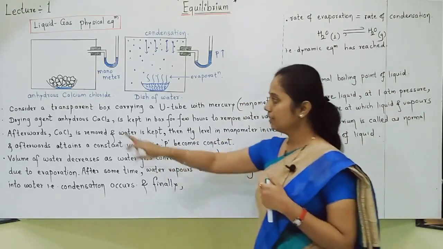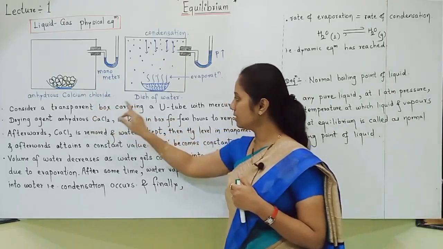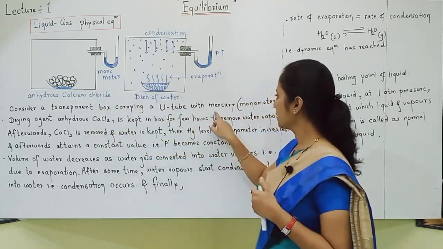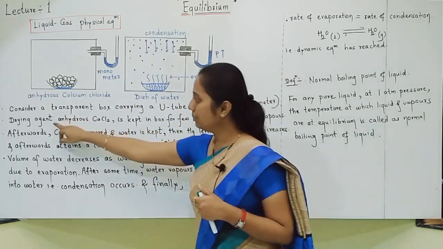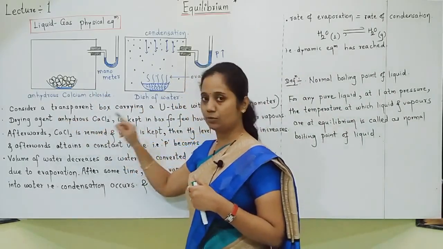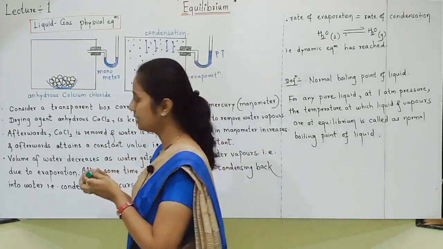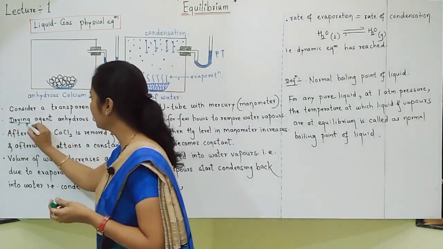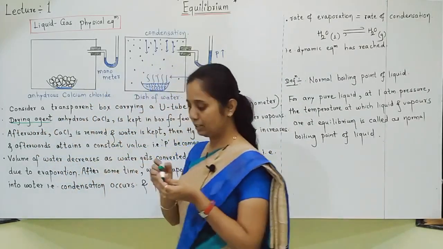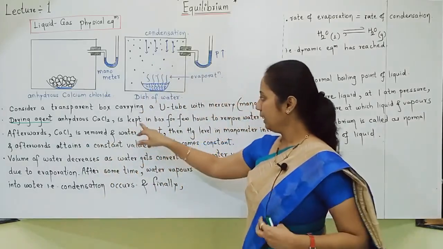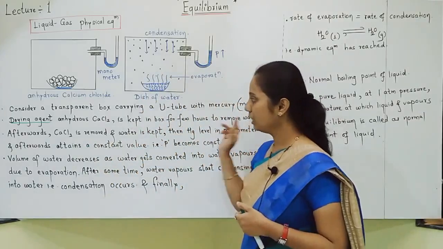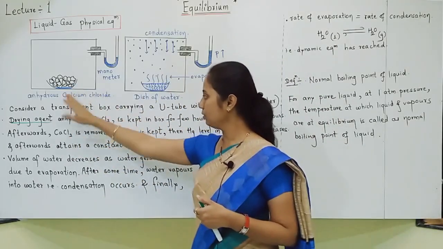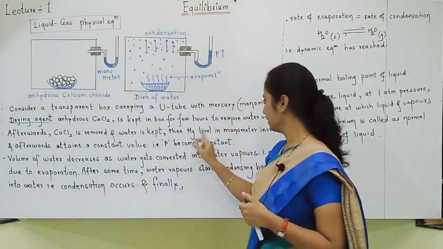What I have written. Take one transparent box carrying a U-tube which is filled with mercury. It is called a manometer. First keep in that anhydrous CaCl2. What is the role of anhydrous CaCl2? To remove the water vapor. So it is a drying agent. It is kept in the box for a few hours to remove water vapors. Afterwards CaCl2 is removed and a water dish is kept.